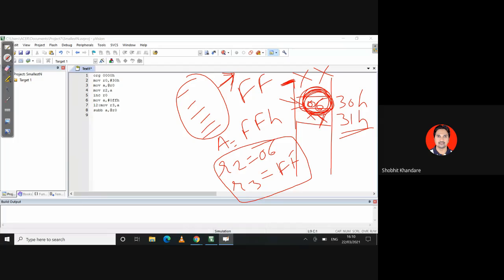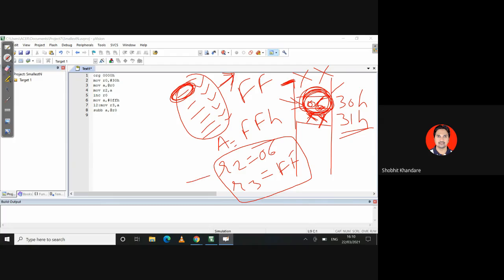So here 06 will be used as a counter. I am not using 06 here for subtraction. Can I say XX is the first number out of the 6 numbers, 1 2 3 4 5 6? Then what is this 06? Here 06 is the total numbers which we have, out of which we have to take the smallest number. So here 06 is used as a counter.